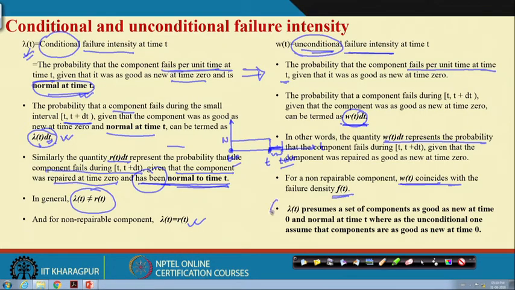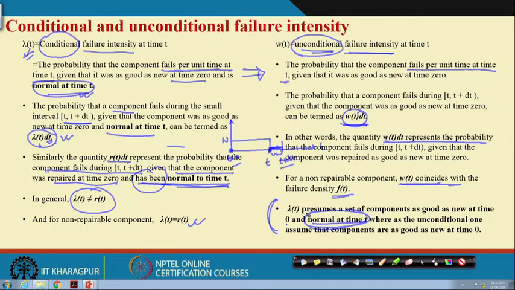The crux of the matter, apart from the definitions, is that λ(t), the conditional failure intensity, presumes the component is as good as new at time 0 and normal at time t, whereas in the unconditional case this assumption is relaxed. Please keep this in mind.